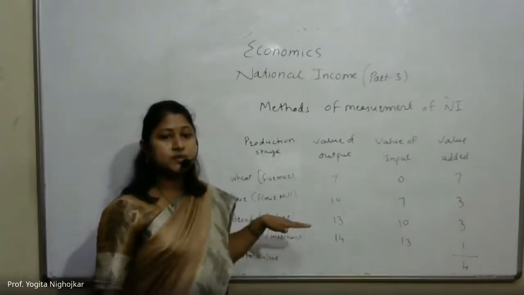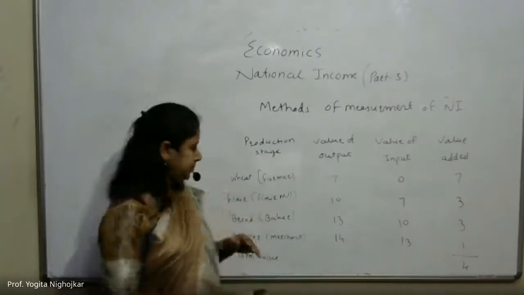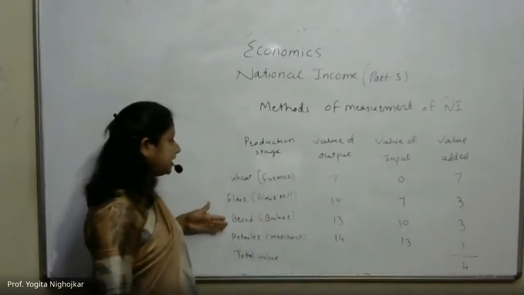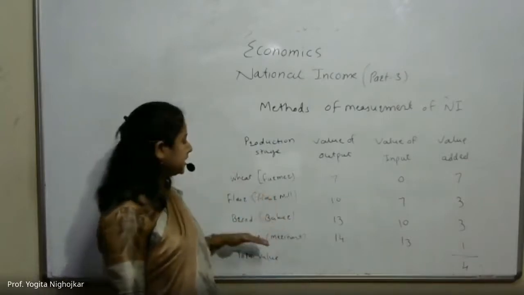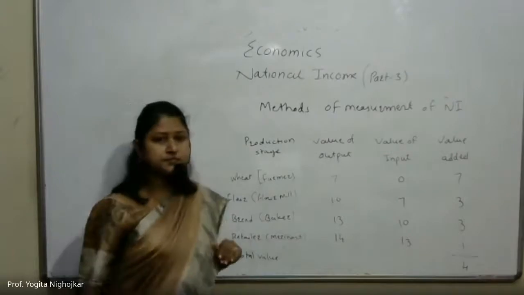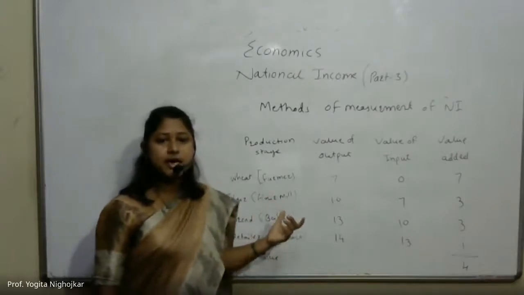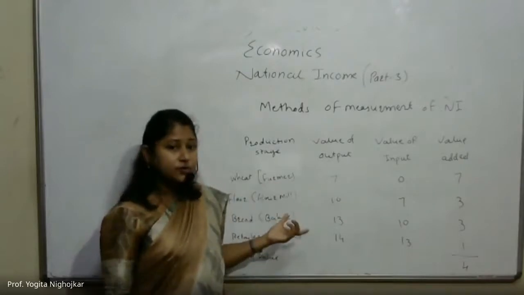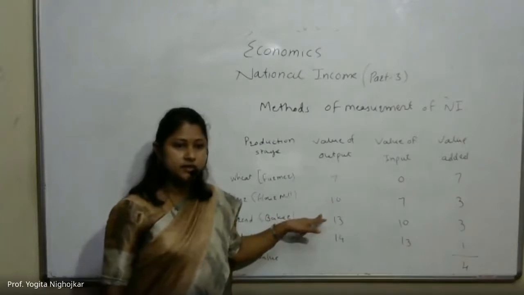It is assumed that there are 4 productive stages in production of bread. That is wheat, flour and then bread. Right? Production stages of single bread. In the given example, farmer produces and sells wheat for 7 rupees to the miller.